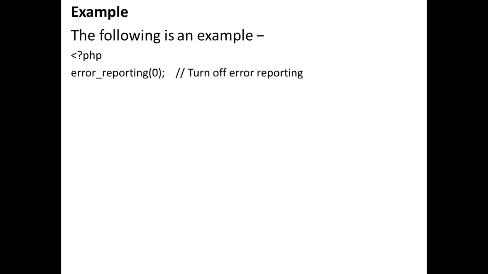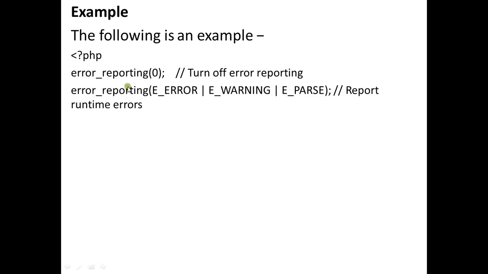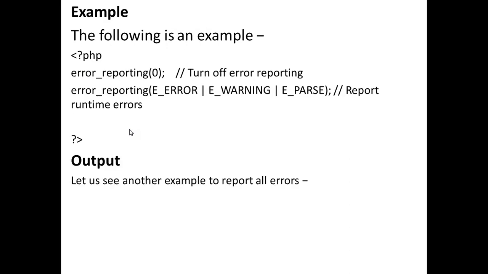While writing this, remember this is the comment for this. This is the turn off of error reporting, and here we are reporting the runtime errors. Okay, so just close this. The output will be shown. Let us see another example to report this one: report E_ALL. So basically it will show the reporting errors to you.